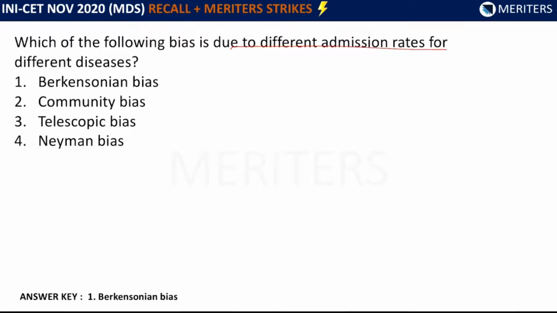So women with suggestive symptoms and no use of oral contraceptive were more likely to be referred to the hospital with deep vein thrombosis. So this could lead to an overestimation of the effect of oral contraceptive on deep vein thrombosis patients. So oral contraceptive patients may be falsely associated with deep vein thrombosis. This type of case is known as Berksonian bias. So here the answer will be Berksonian bias.